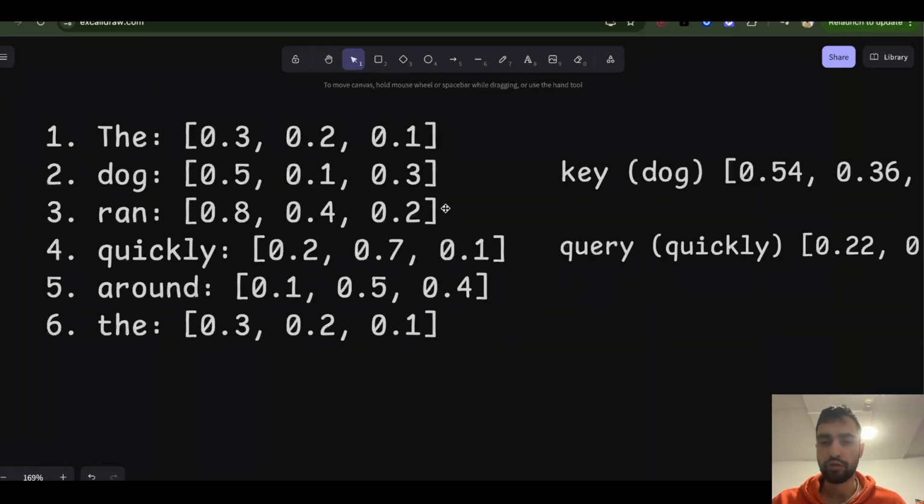We do that to calculate the ratio between it keeping its original meaning, the word quickly, and all of these new meanings, because we don't want to add too much of the context of previous words, such that we drown out the meaning of the word quickly itself. But we don't want to add too little either. So we want to let AI learn how much to keep, how much to add.